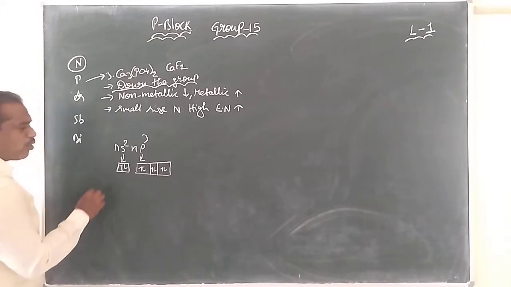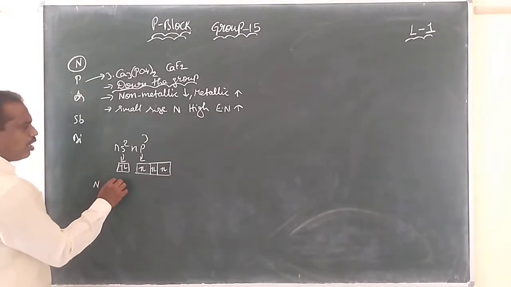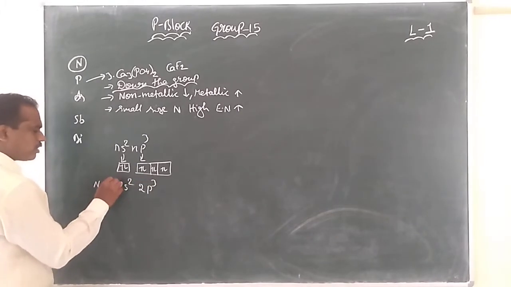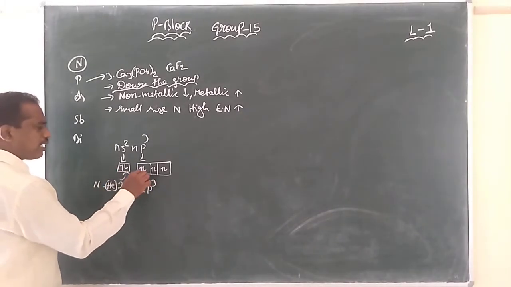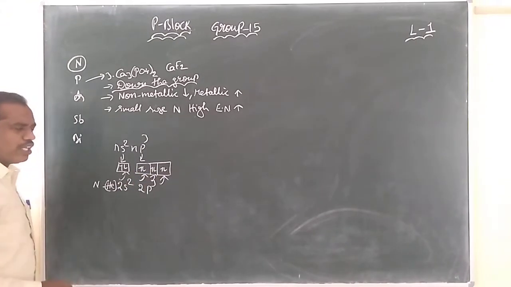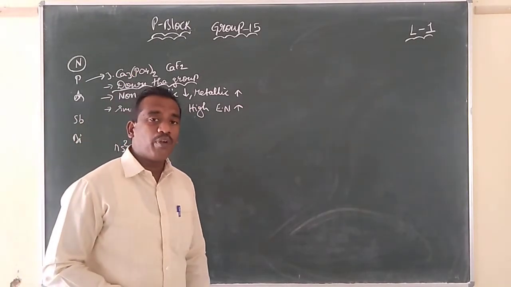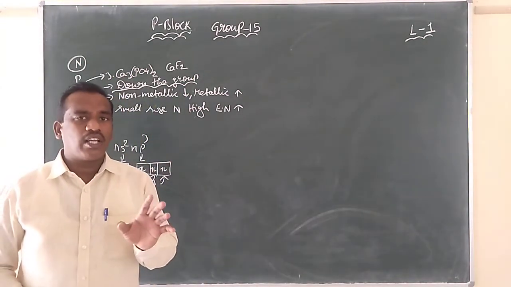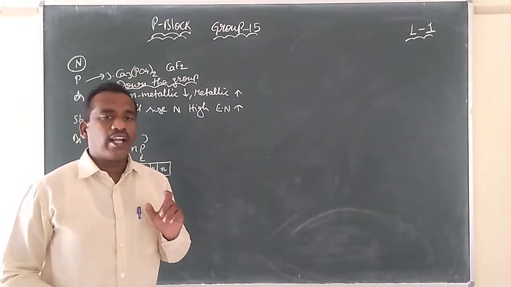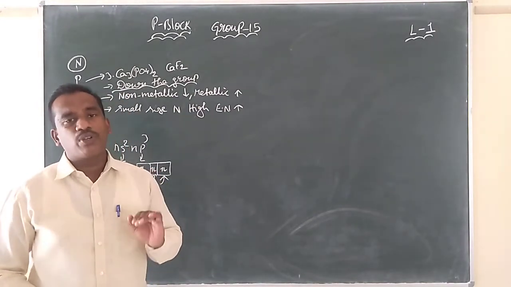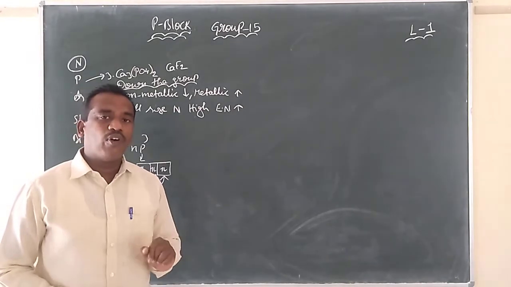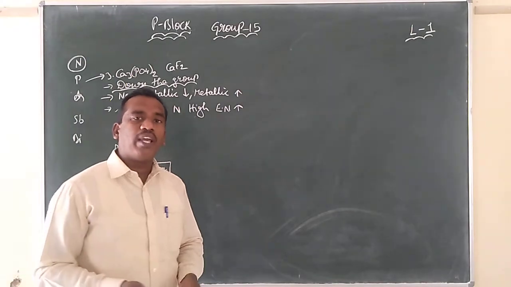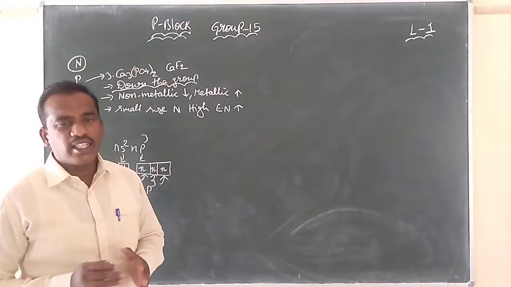So if you see nitrogen, 2s2 2p3, I am not mentioning helium, everyone knows this. For nitrogen, how many orbitals are available, children? Only 4 orbitals are available. Hence d orbitals are not available nearby. Due to the lack of d orbitals, it is able to form only 4 bonds. Of the 4, 3 are bonds and 1 is a lone pair. Due to the presence of the lone pair, it has basic nature.